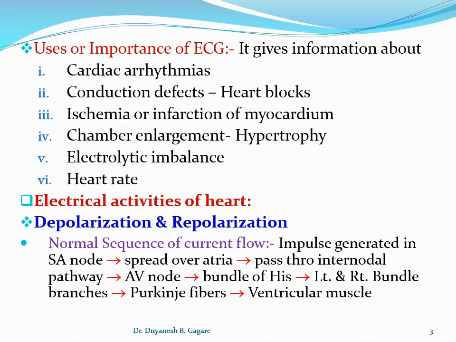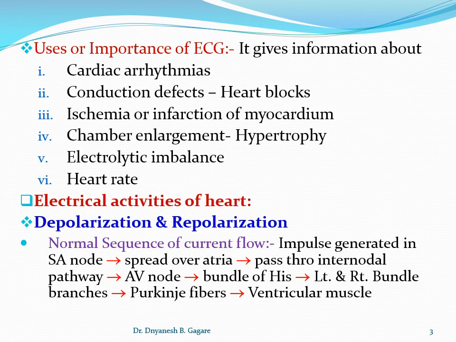Then also we get the information about chamber enlargement, that is hypertrophy, for example hypertrophy of the left ventricle, which occurs in chronic hypertension. Then it also gives the information about electrolyte imbalance in the body, and the heart rate also can easily be calculated from the ECG. In this way, ECG is important as it gives the information in various clinical conditions of the heart.